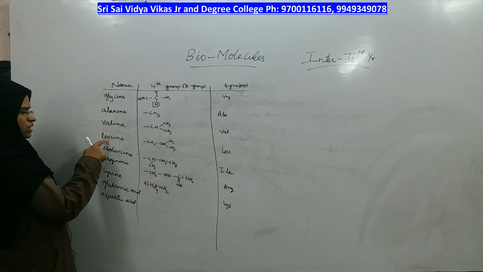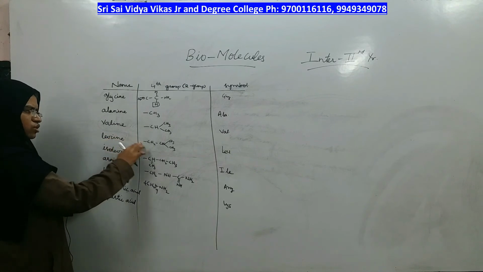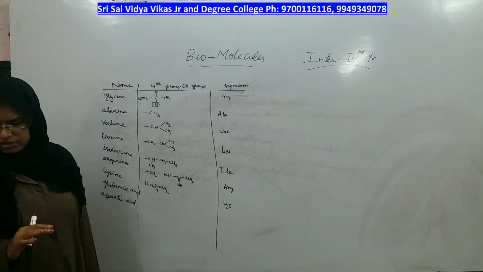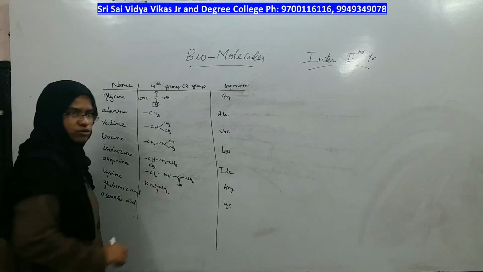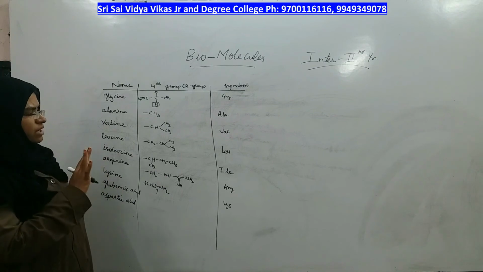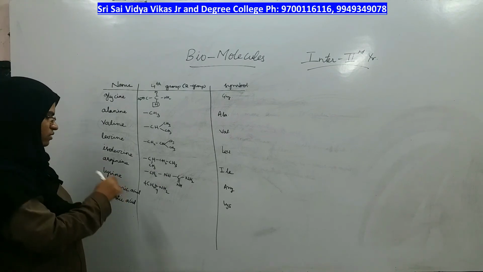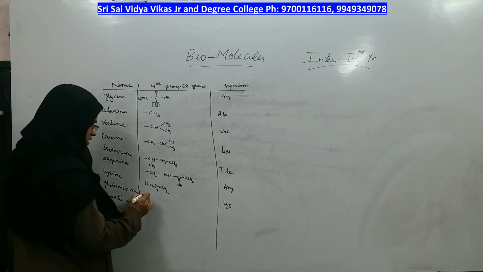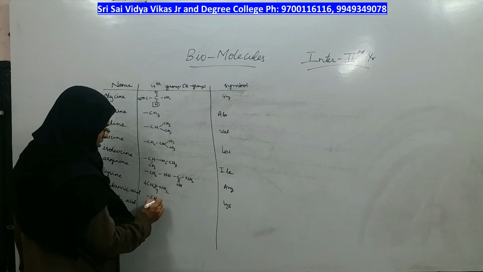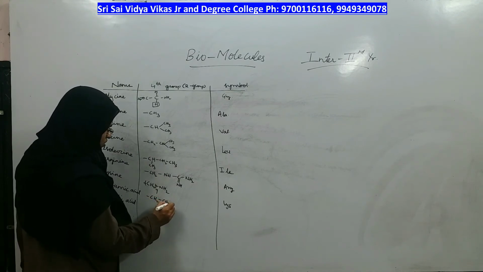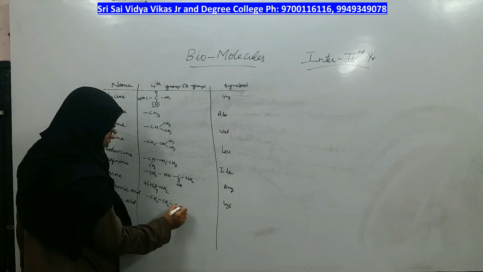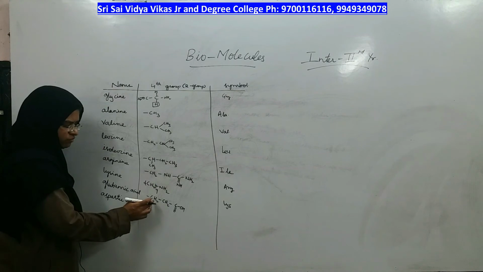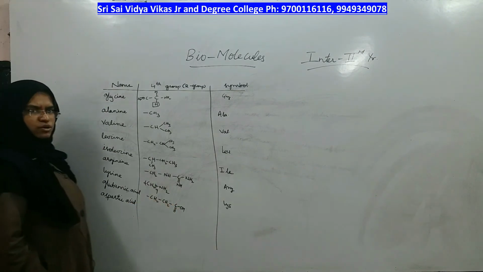Don't get confused between leucine and lysine. In leucine, a total of 4 carbons are there, but in lysine, apart from 4 carbons, you will have 1 amino group also. Which amino acid comes under which category, we will see after looking at the list of amino acids. Next amino acid is glutamic acid. The fourth group is CH2, CH2, COOH.